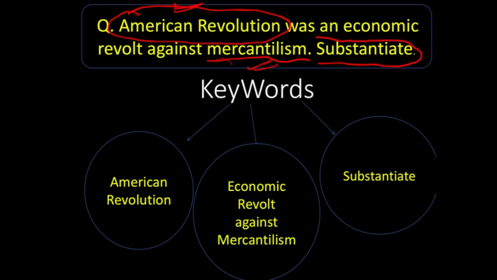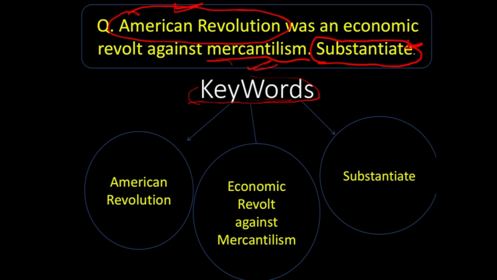Whenever there is the term substantiate in your question, you need to give some specific terms, some specific events, or some specific laws related to that particular topic. So, as we always do, we firstly recognize the keywords. Keywords are the first thing we do after reading our questions.